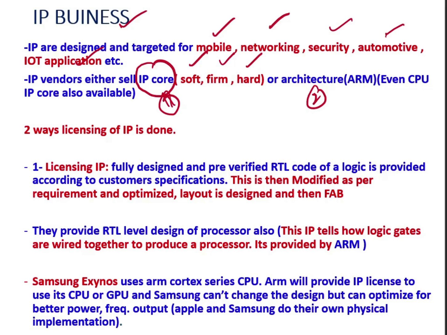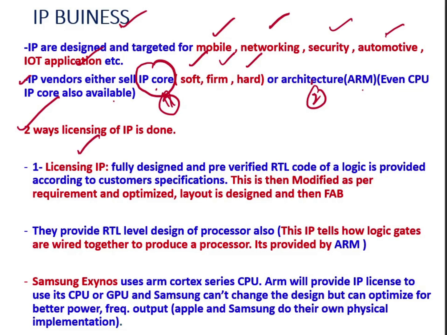For example, ARM. The ARM company provides both the IP core and the architecture. Even CPU IP cores are available. I will explain what a CPU is later. So how is the licensing done here? If someone wants to buy an IP from an IP vendor, they have to get a license for using someone's IP. So licensing is done in two ways. The first one is licensing IP.